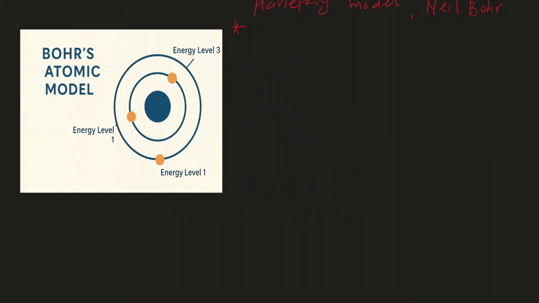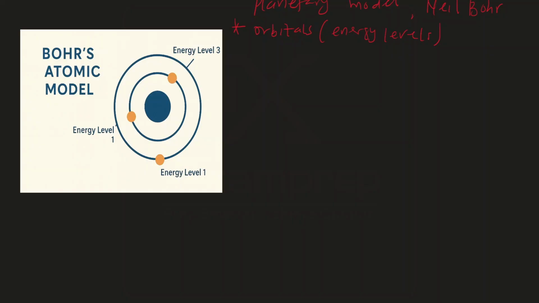but the position of electron, as was said by Rutherford, was incorrect. Electrons are not found randomly outside the nucleus. Electrons are located in regions known as orbitals. So the first thing I'm going to bring to your notice about Niels Bohr model of atom is that electrons are located in regions known as orbitals. So an orbital is defined as the region of maximum probability of where electrons are located. So electrons are located in orbitals, which are also called energy levels.